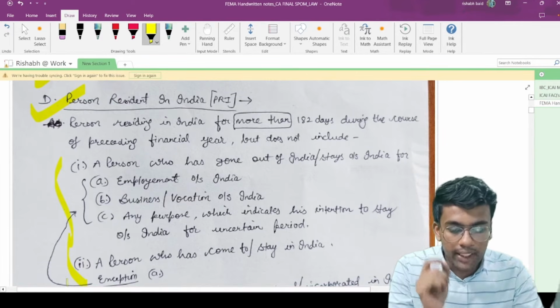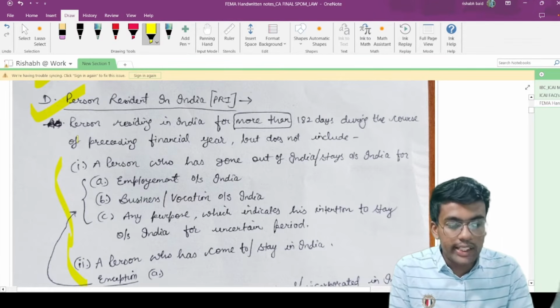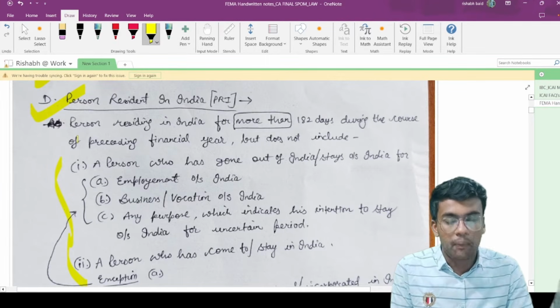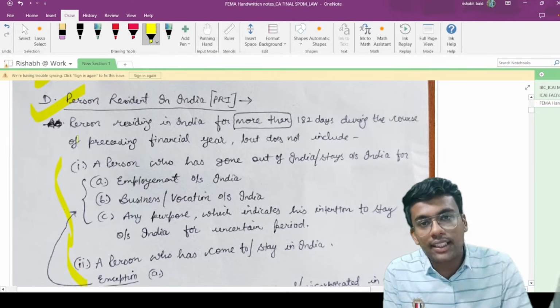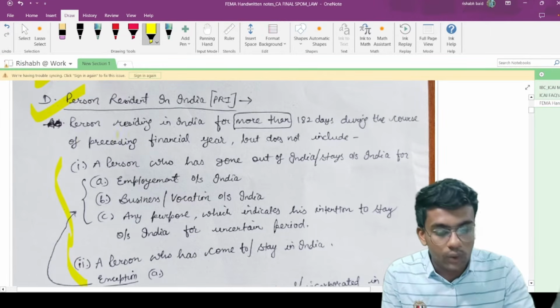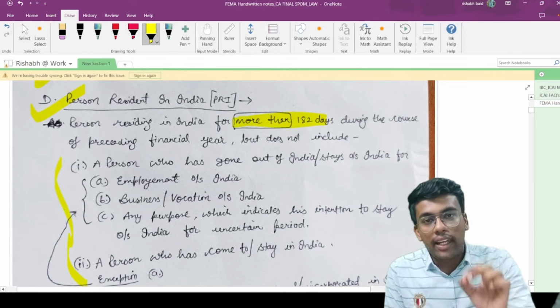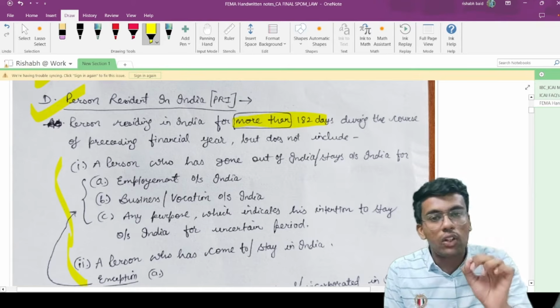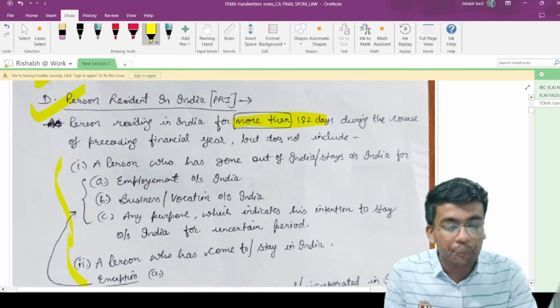Before this, please read this: a person residing in India for more than 182 days during the course of the preceding financial year. A person resident in India is a person who stays in India for a period of more than 182 days. Please highlight this: it is more than 182 days. If it is less than or equal to 182 days, then such a person is not considered a person resident in India.